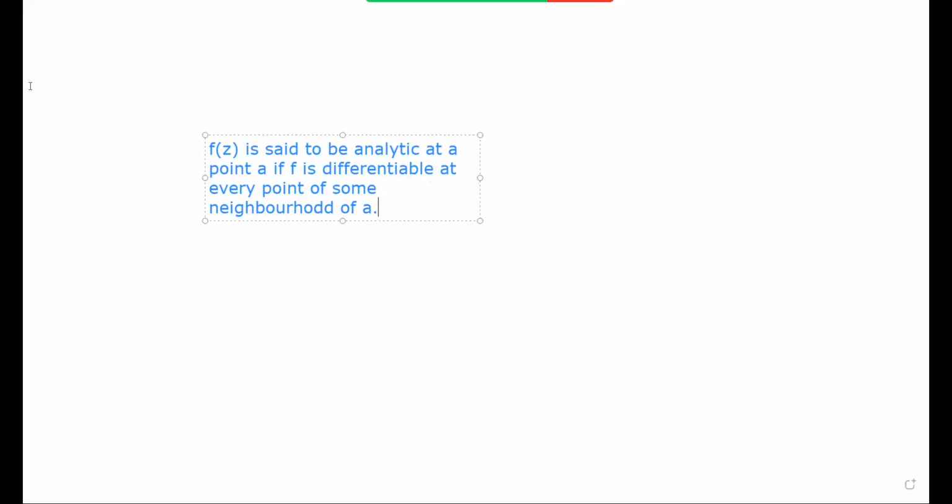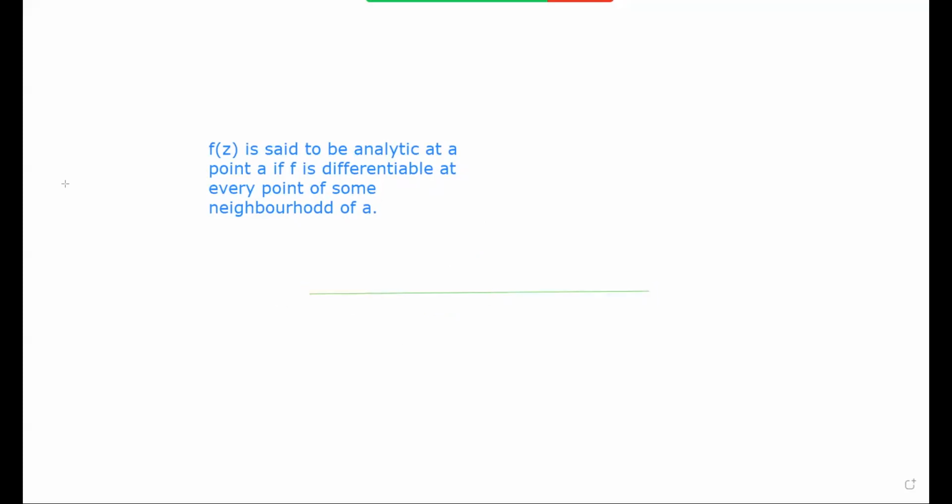Okay, so for each point we have an infinite number of neighborhoods around it. First let me draw a real axis. Consider this as a real line.